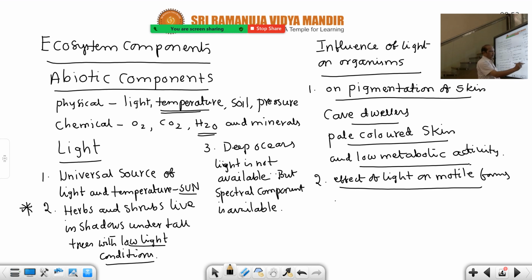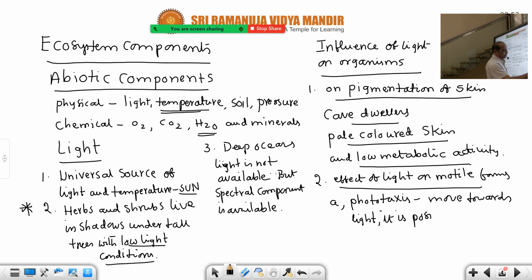In this, two responses are there, giving response to light. So these photoresponses are of two types. The first one is phototaxis, in the direction of light or away from the light. This is directional. Another one is non-directional. Phototaxis is directional: some organisms move towards light.